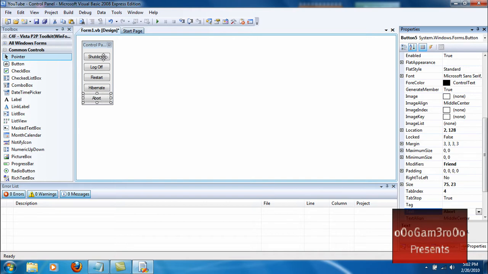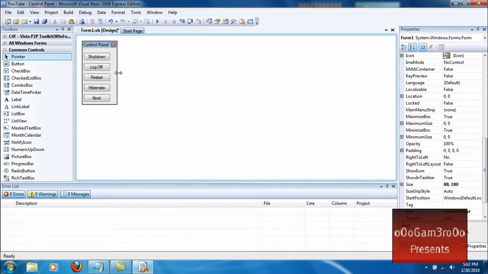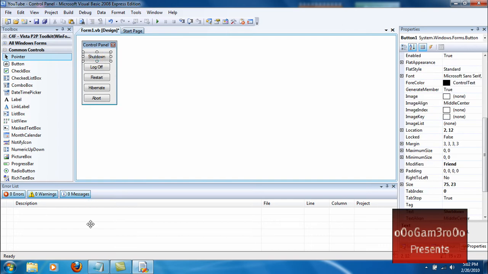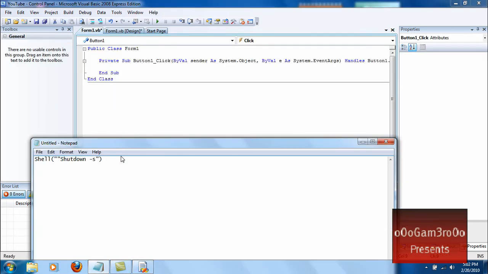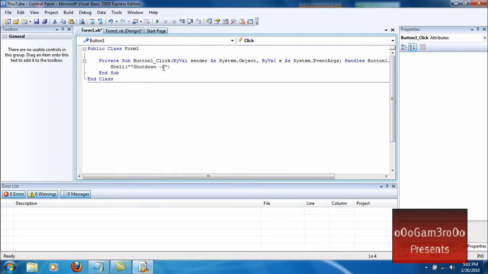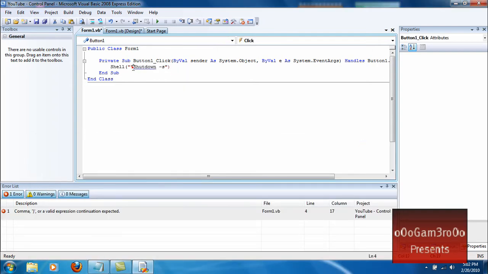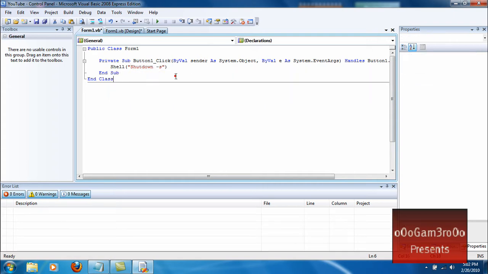First thing you want to do is double click shutdown. I'll have the code in the description. It's pretty simple. Copy that, put it right there. That one's S, because that stands for shutdown.